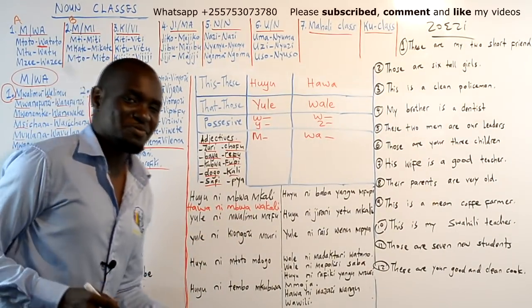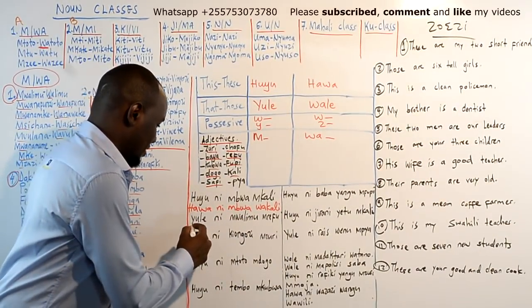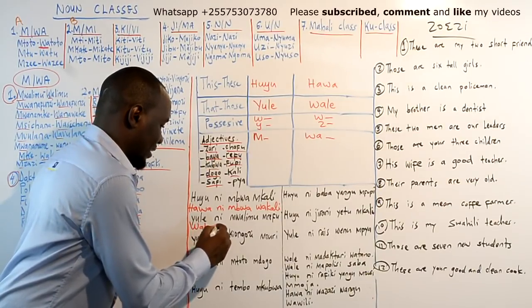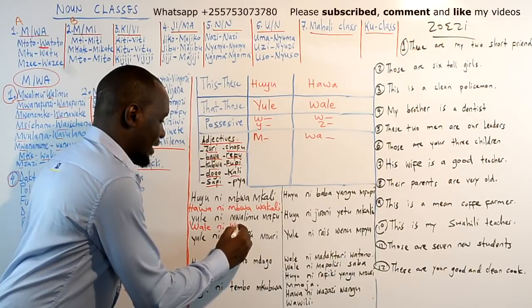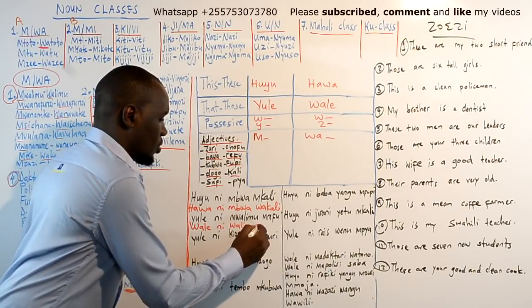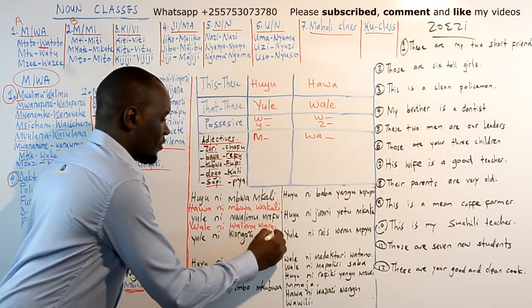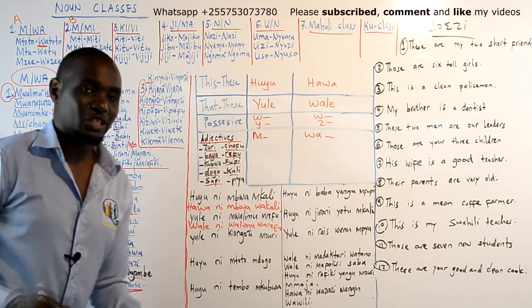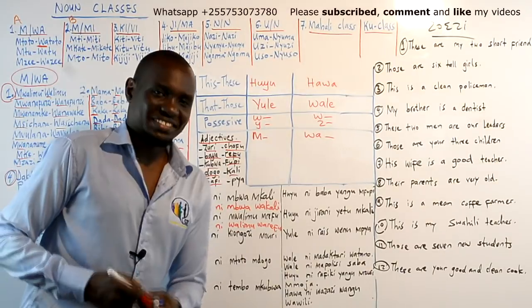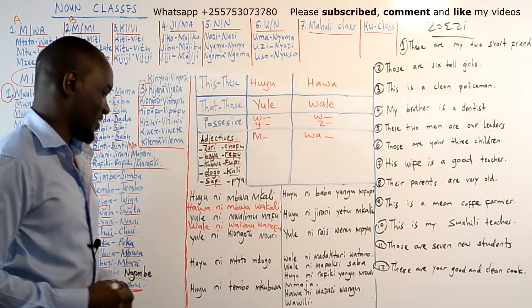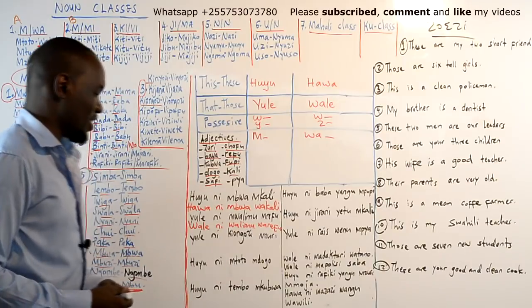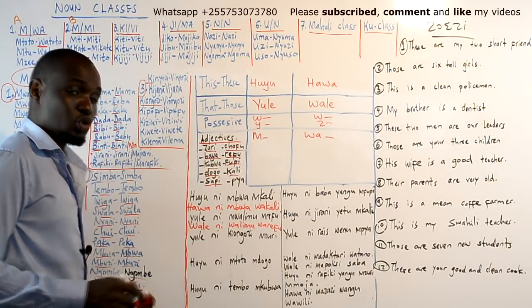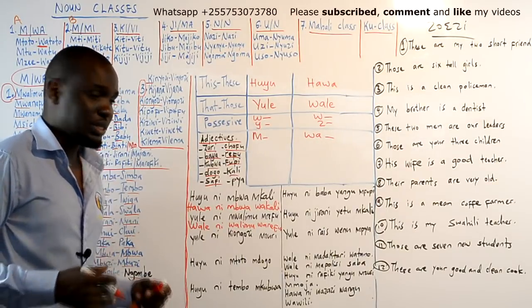Yule ni mwalimu mrefu. Then in plural it will be wale ni walimu warefu. Wale ni walimu warefu. Those are tall teachers. Wale ni walimu warefu. Yule ni kiongozi mzuri. So that is a good leader.